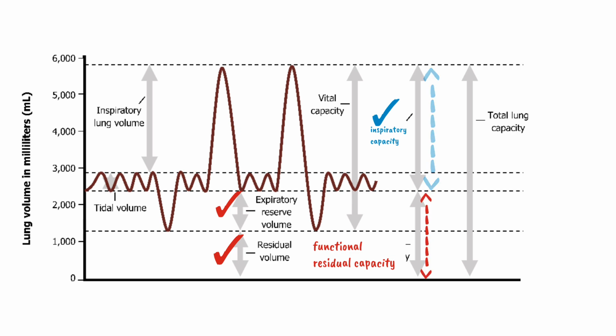The third one is the forced vital capacity or the vital capacity. It includes inspiratory reserve volume, tidal volume and the expiratory reserve volume. So the area from here to here, this will represent vital capacity. And the last one is total lung capacity. It is the sum of all the four lung volume. So the area under the whole graph will represent the total lung capacity. So it is all about the lung volume and capacities.